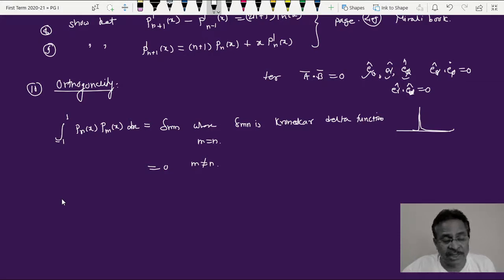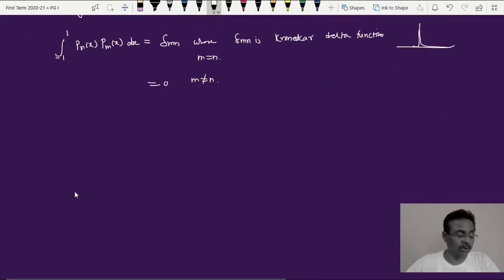Now this concept of orthogonality is quite useful in quantum mechanics, where we deal with different types of wave functions. Wave functions are said to be orthogonal if they obey the property shown here, and it holds for these Legendre functions too. So we have to remember this property, that's all. We have tried for a few lines about this orthogonality.